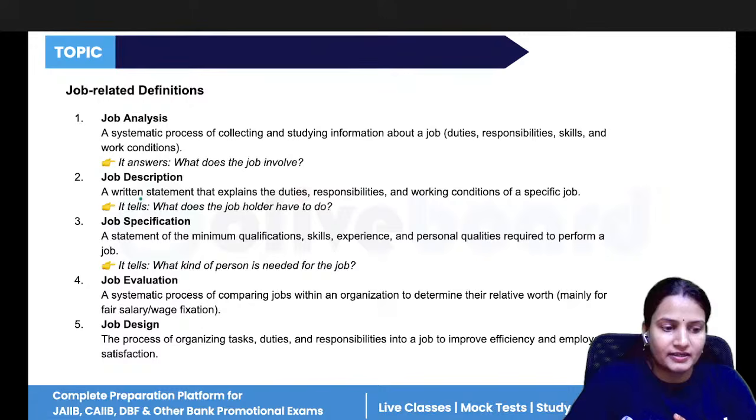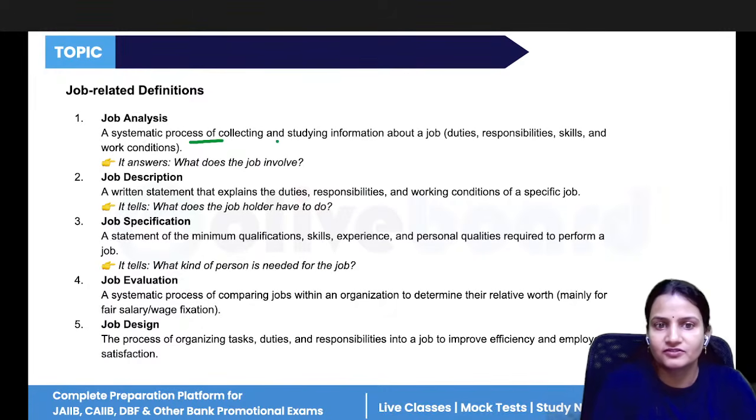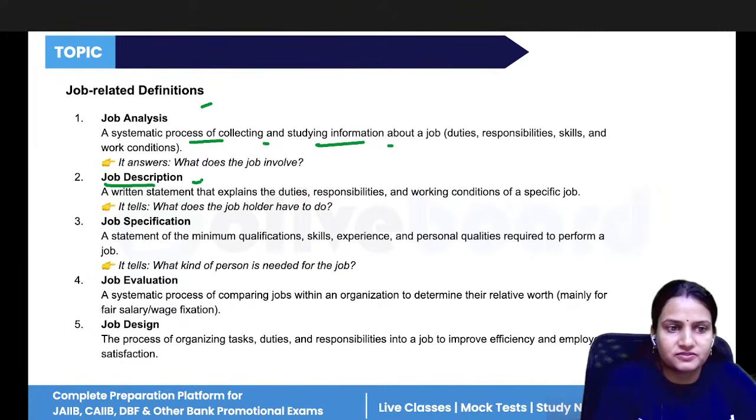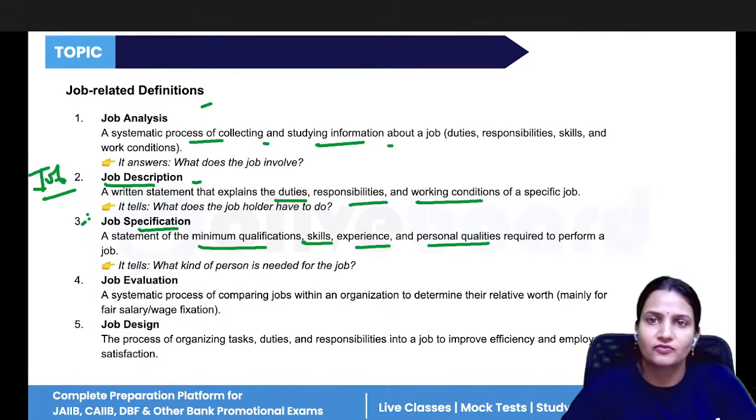Now, all the terms related to job analysis. So, job analysis is what? It is a systematic process of collecting and studying information. It includes everything related to job, related to candidate. Okay, job description is all about job. So, duties, responsibilities, working condition. Specification is what? The qualification, skills, experience, personal qualities that is needed for the individual to perform.